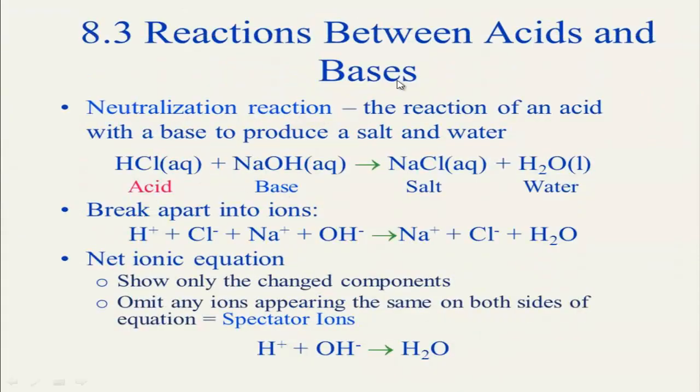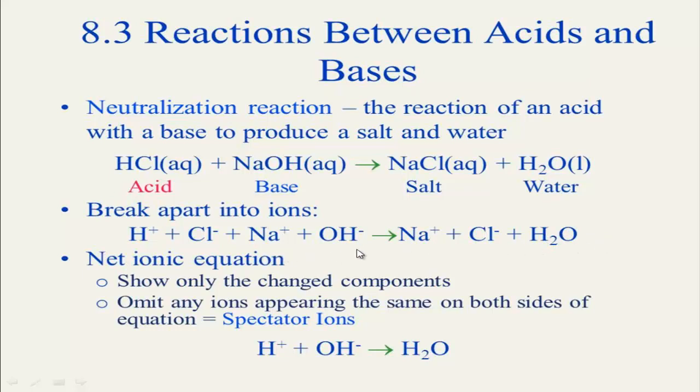At first, reactions between acids and bases. We know that this type of reaction is known as a neutralization reaction, where an acid reacts with a base to produce salt and water. Follow here, hydrochloric acid reacts with sodium hydroxide base and produces sodium chloride salt and water. If you want to write the ionic equation, you have to write it in ionic state. Hydrogen ion, chloride ion, sodium ion, hydroxyl ion. On the product side, sodium ion, chloride ion, and water, which is a covalent compound. For this you can write hydrogen ion plus hydroxyl ion.